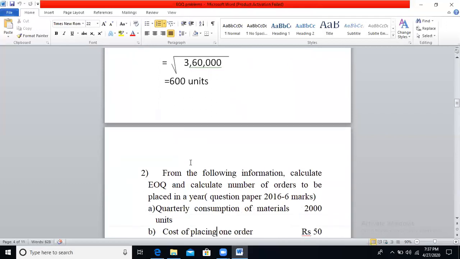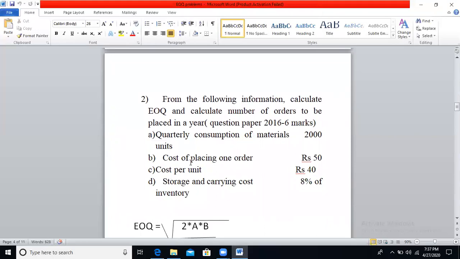Let's see the next problem. From the following information, calculate EOQ and the number of orders to be placed in a year. This is a 2016 question paper problem, a 6 marks question. Annual consumption means yearly consumption or yearly usage. If they have given half yearly or quarterly consumption, you need to convert it into annual consumption.